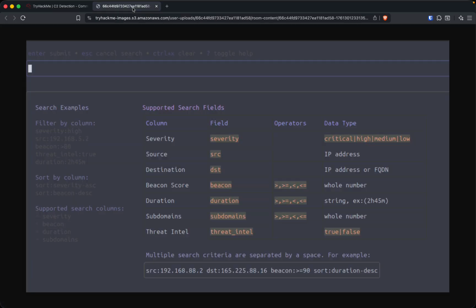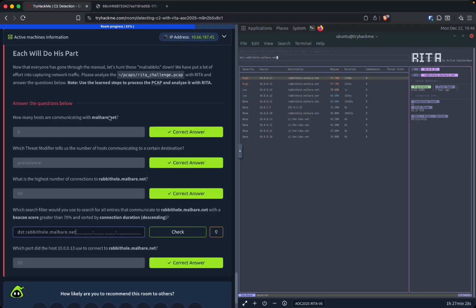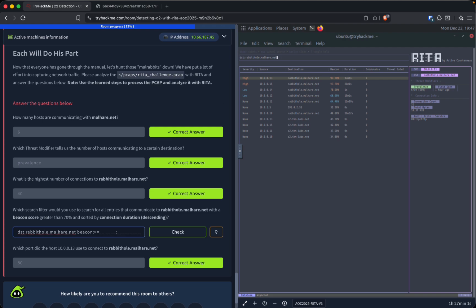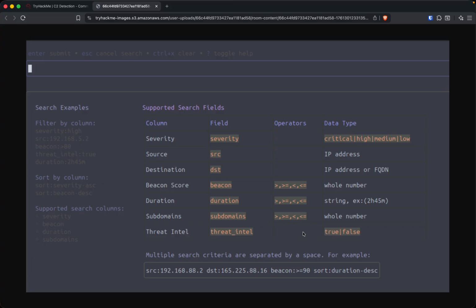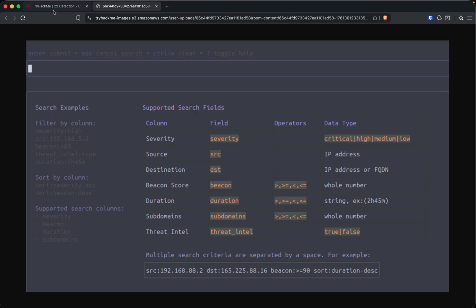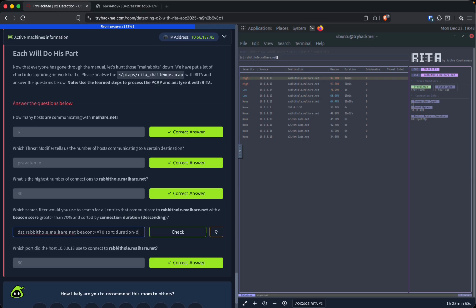So we would have destination, and then beacon greater than or equal to 70, and sorted by connection duration descending. So it'd be sort, dash DESC. All right, let's see if we can one-shot it, and if we typed in this query correctly. If not, I'm going to be pissed, but here we go.